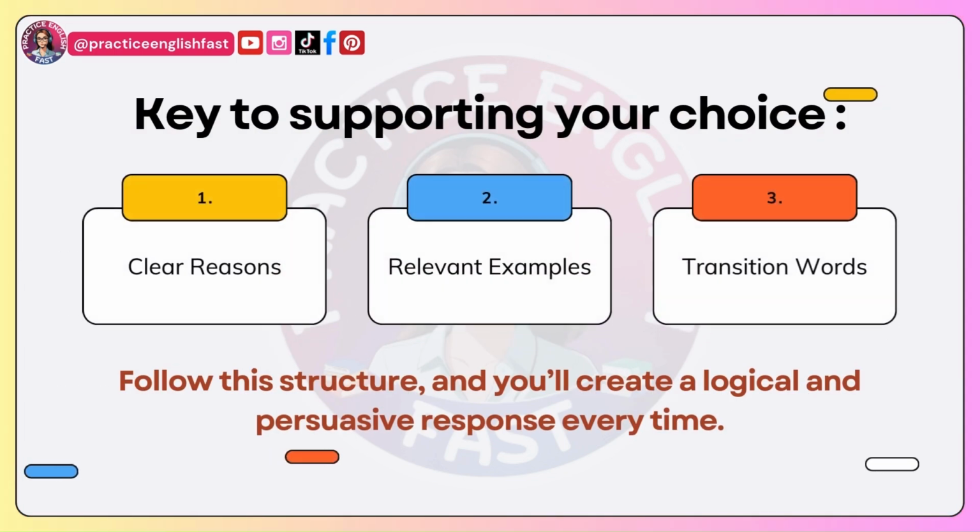Remember, the key to supporting your choice is providing clear reasons, adding relevant examples, and using transition words to connect your ideas smoothly. Follow this structure, and you'll create a logical and persuasive response every time.